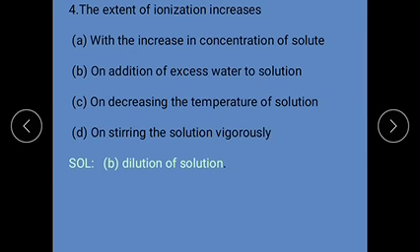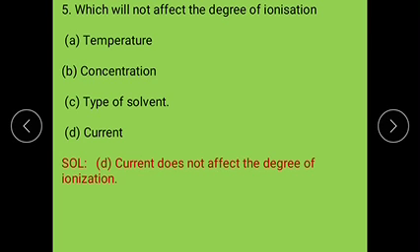The right answer is dilution of the solution. When the dilution increases, the number of ions in the solution automatically increases, and the ionization value also increases.